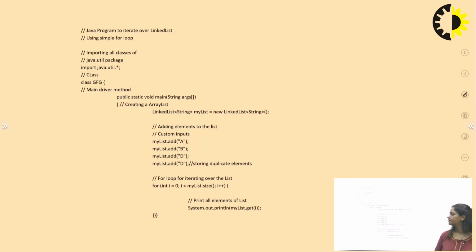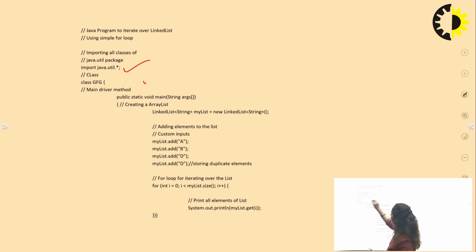So let's take a look at this program. In this program we will be creating a linked list, adding elements to it and removing elements from it. As I told you earlier, we have to import the util package, which contains all the methods and classes of the collection interface, and then again the same GFG class.